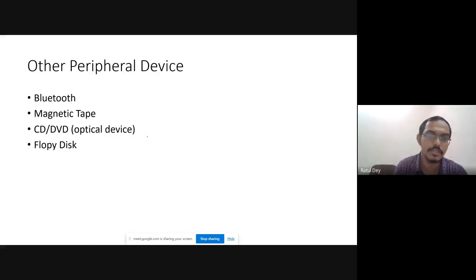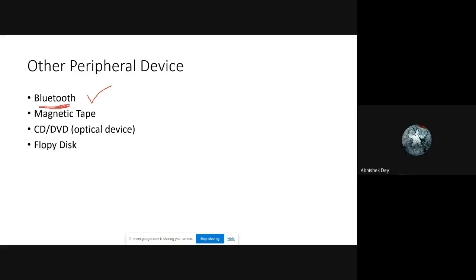So the next slide we have to discuss for the other peripheral device, which is connected to our computer system. So can anyone say what is this one? Bluetooth. So can anyone say what is the job of the Bluetooth? Why we are using Bluetooth? To transfer data. Bluetooth is not only the device which transfers data.